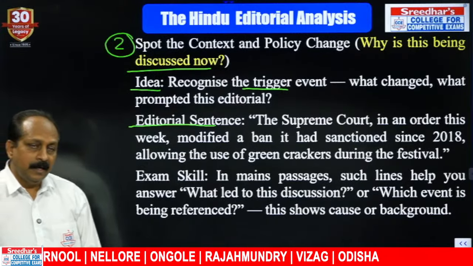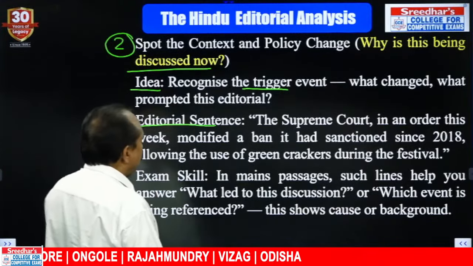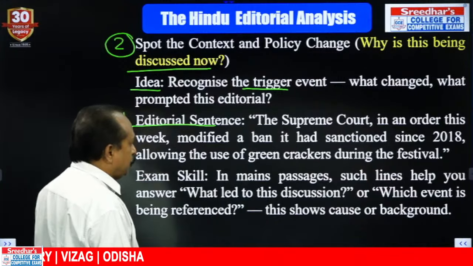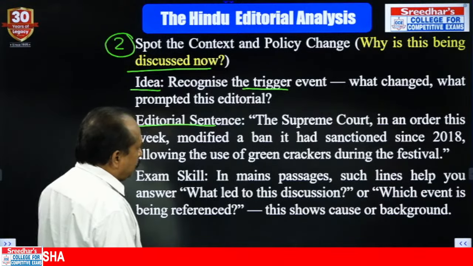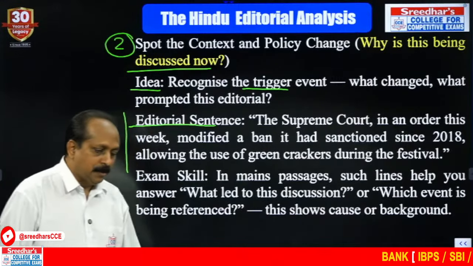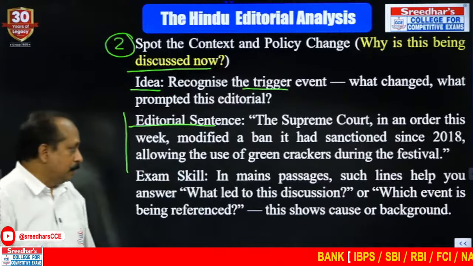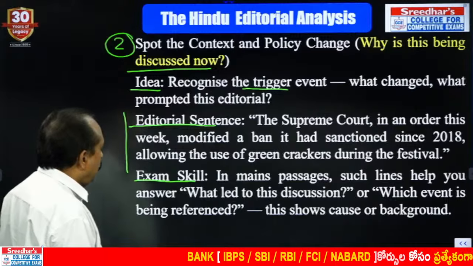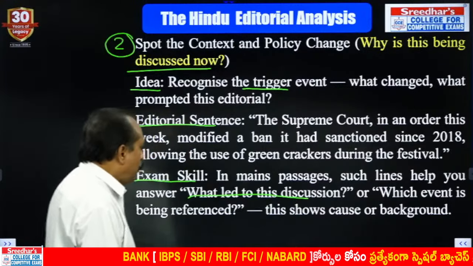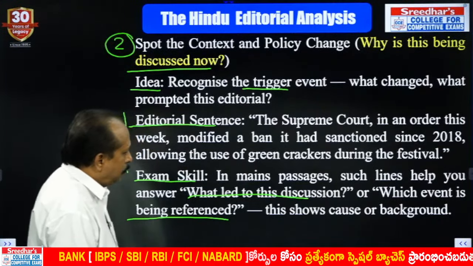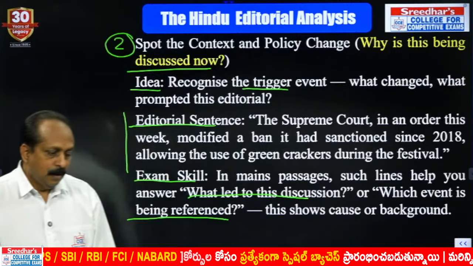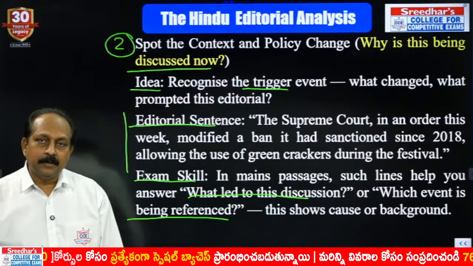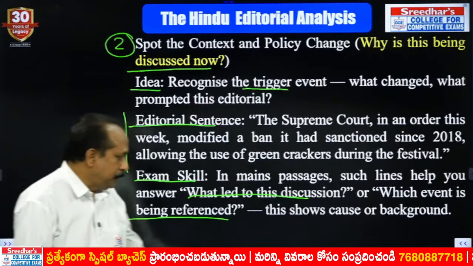And the stand taken by the editorial. How do you know that? The Supreme Court, in an order this week, modified a ban it had sanctioned since 2018, allowing the use of green crackers during the festival. There's a change in the stand. That's why they had to write the editorial. Exam skill: in mains passages, such lines help you answer what led to this discussion, which event is being referenced. This shows cause or background. When they ask a question like this, it is trying to find out what is the reason behind writing this editorial. What is the background information?